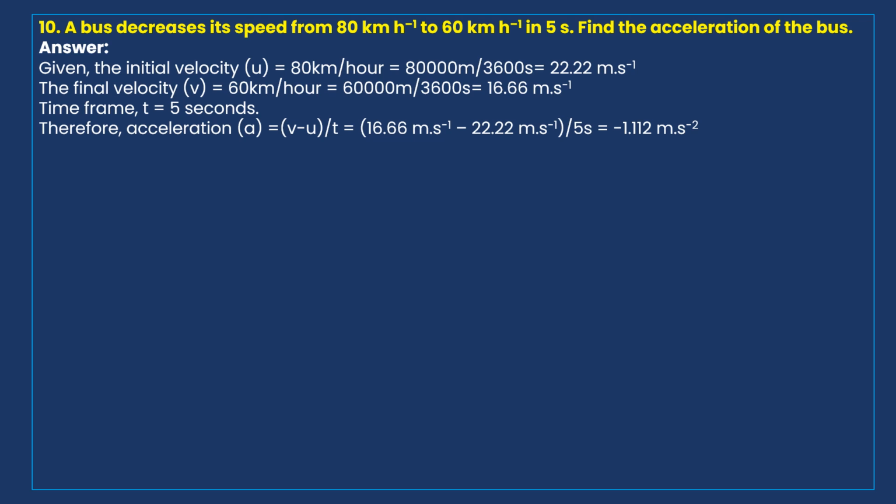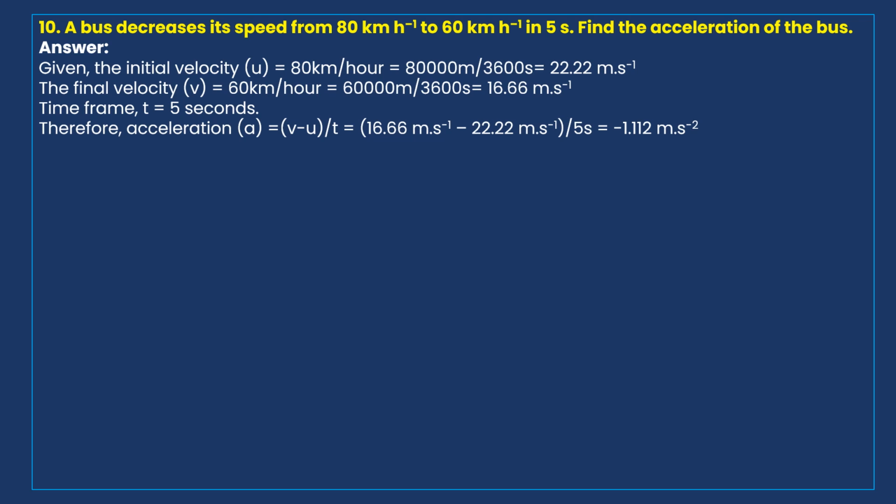Therefore, the acceleration formula is final velocity minus initial velocity upon time. Here the final velocity is 16.66 meters per second minus initial velocity 22.22 meters per second upon 5 seconds.